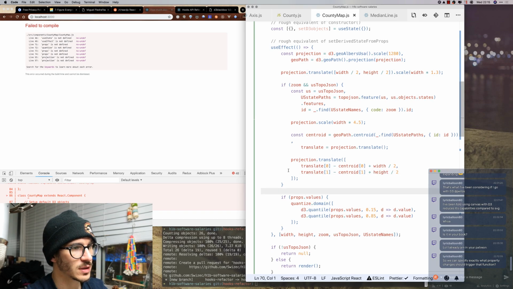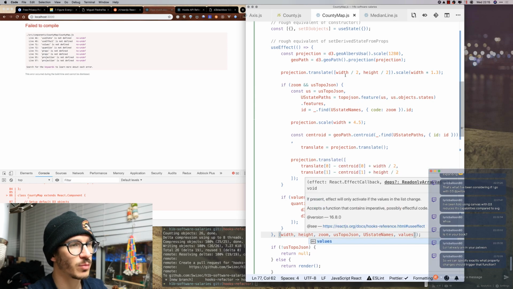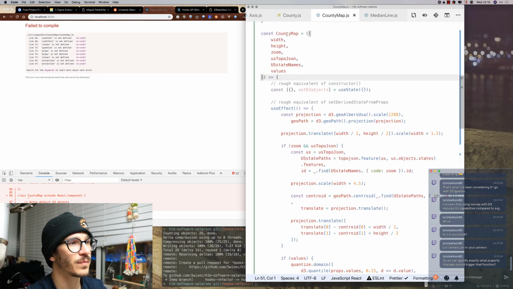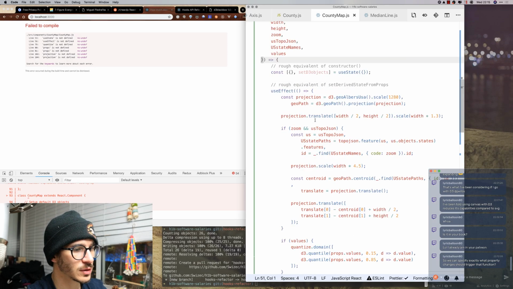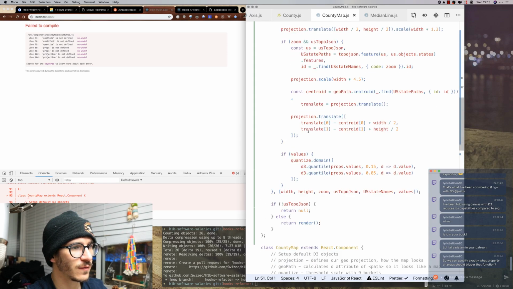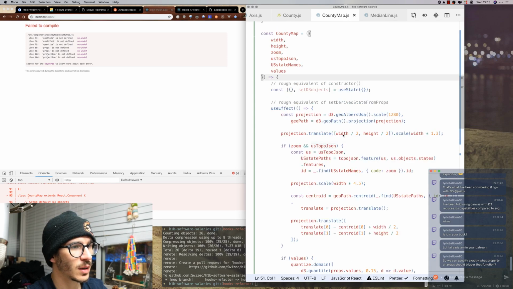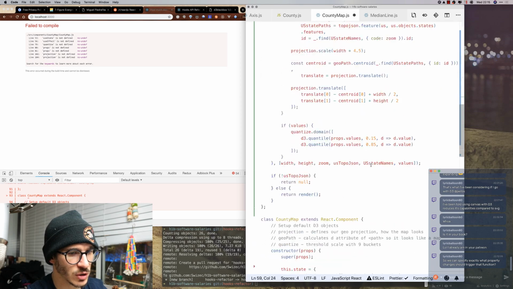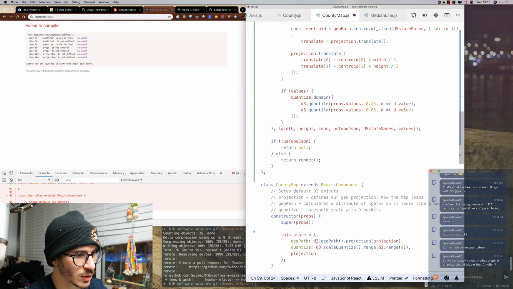Now, if zooming is not defined, so if we have values, so values come from props and they also need to do stuff. So we take values from props, and if values are defined, then we update the quantize domain. So we have quantize, which comes from here.